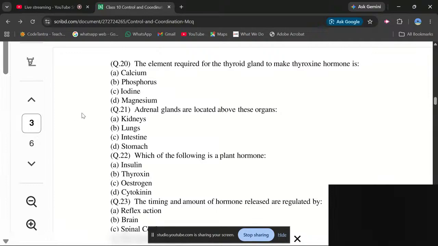Okay, so if you know the answer to question number 20, you can give the answer in the comment section. I'm asking about the answer to question number 20. What will be the answer of this?